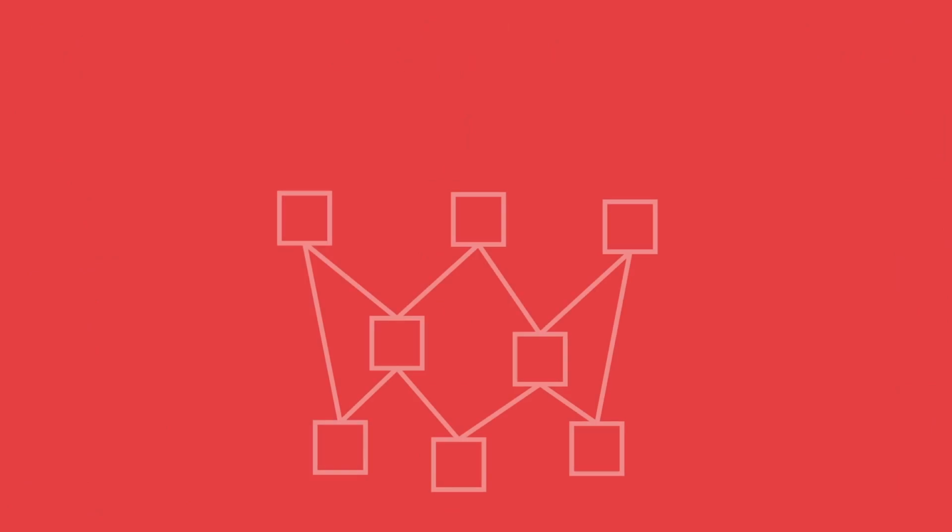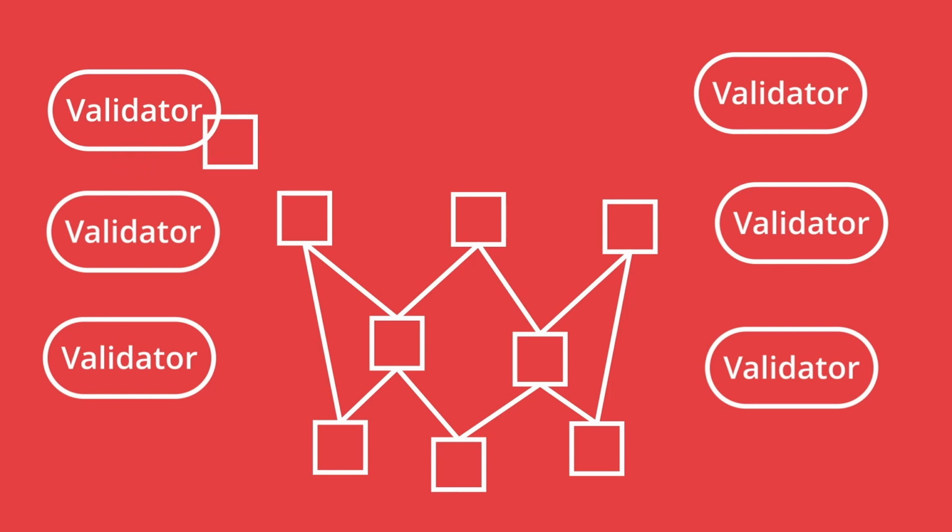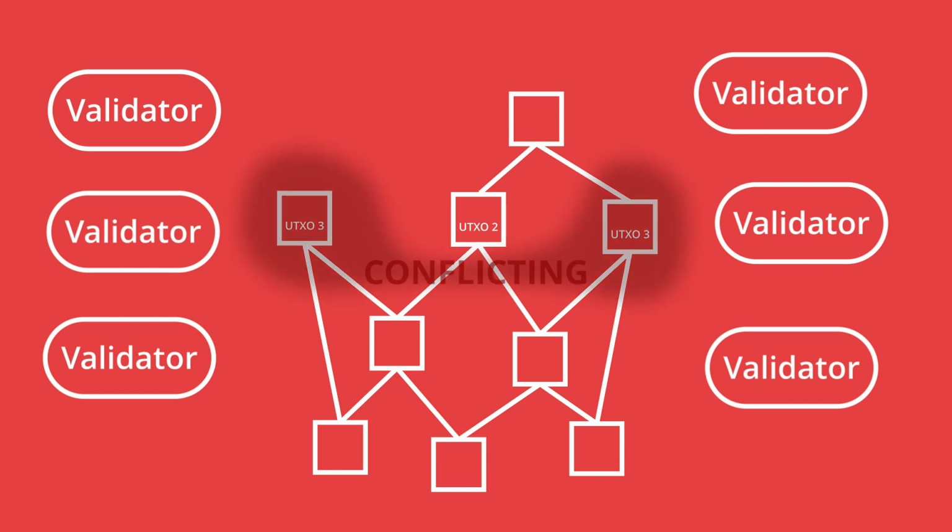The DAG structure that Avalanche uses is leaderless, so any validator in the network can add a transaction to the chain. Each transaction in the DAG has to reference two or more older parent transactions, so the chain never goes backwards. It's also using the UTXO model, so it's easy to spot conflicting transactions, as they will be trying to spend the same outputs. So when a new transaction is added to the DAG, a validator just needs to check if it's valid, and to see if there are any other conflicting transactions. It will then make a decision on if it likes a transaction or not.